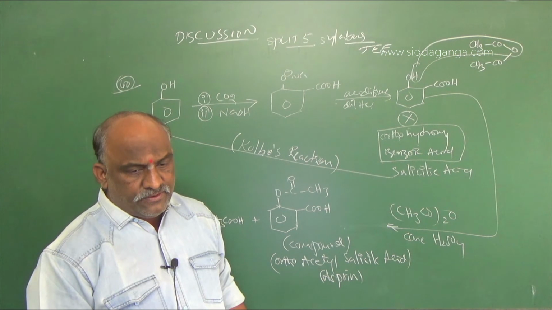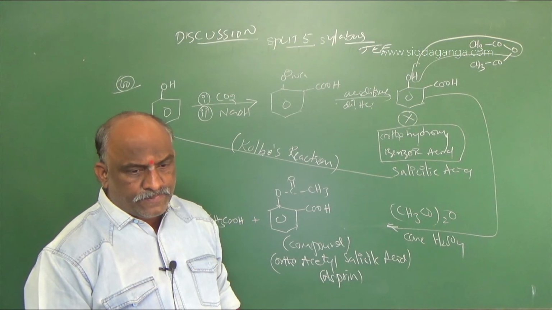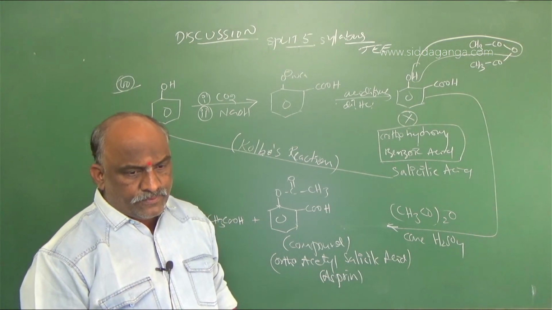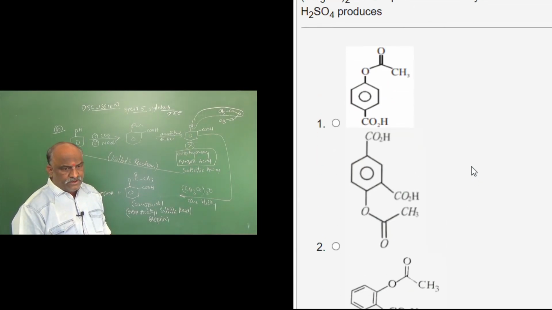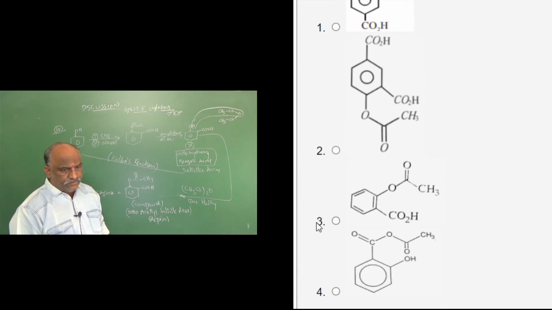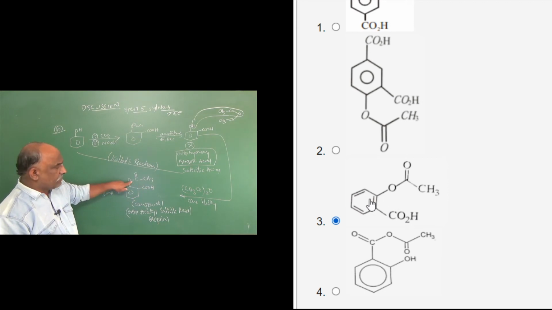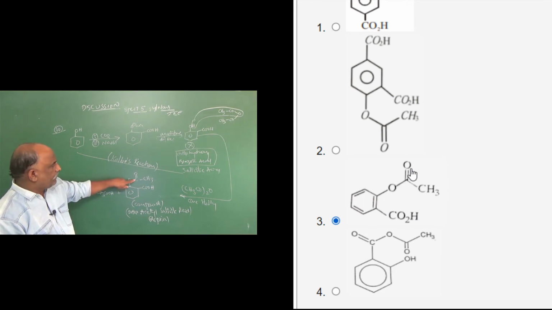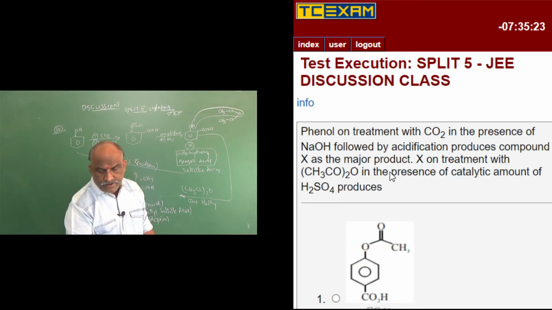Where is that option? The first option is not para, it is meta, so it is wrong. The third option, you should go with the third option. The benzene ring contains OCOCH3, and the remaining is CO2H. CO2H is nothing but COOH. This is COOH, and this is OCOCH3. So this is the right option for question number 40. Clear? And next one.